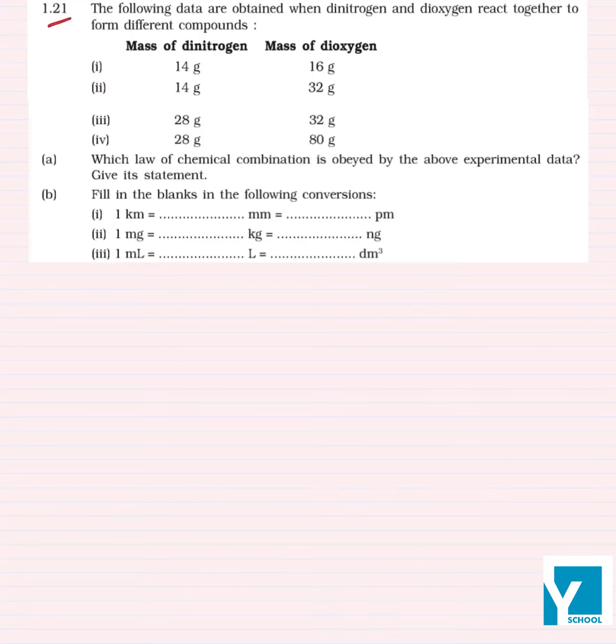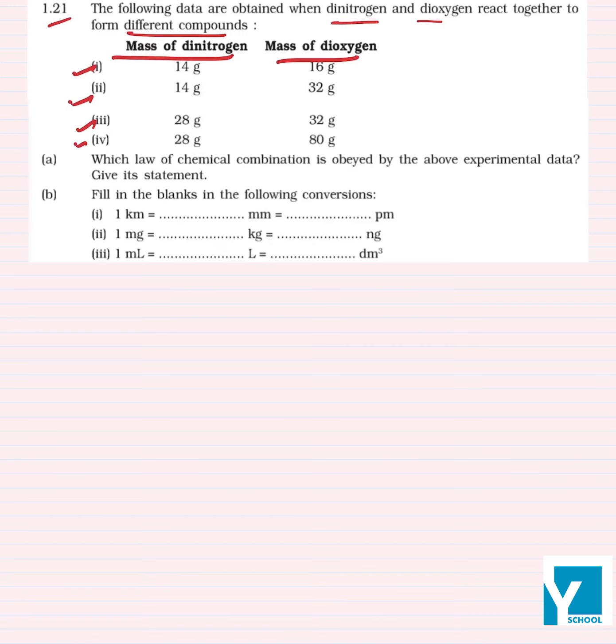So question number 21 says that the following data are obtained when dinitrogen and dioxygen react to form different compounds, right? So oxygen and nitrogen are combining and forming different compounds. In the compounds, the masses of dinitrogen and dioxygen are given. Four different compounds are formed, and the masses of nitrogen and oxygen in these compounds are given, right?